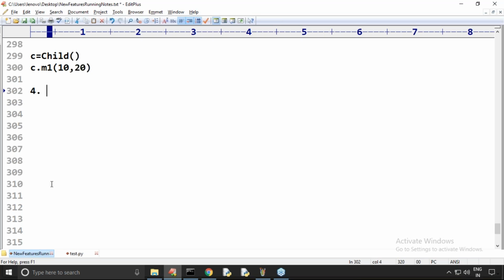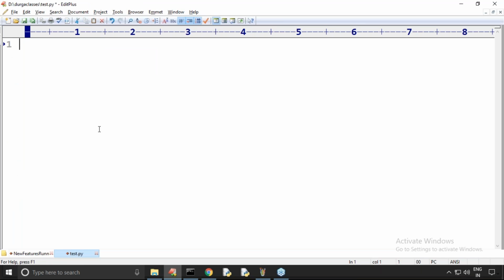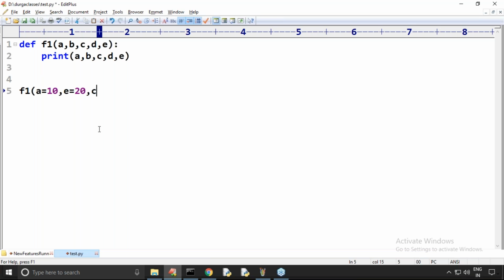Next, there are two more things I have to highlight for you. Now listen carefully. There are two important hidden benefits also. Take A comma B comma C comma D comma E, and print A, B, C, D, E. Now observe, f1 with A is equal to 10, E is equal to 20, C is equal to 30, D is equal to 40, B is equal to 50.